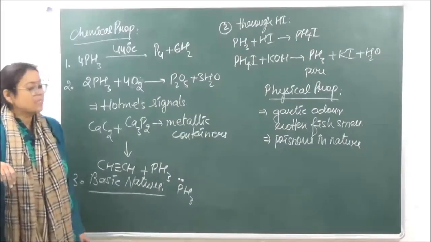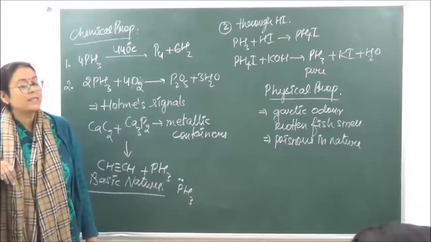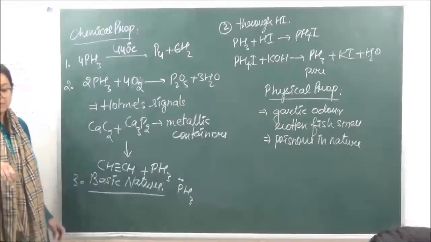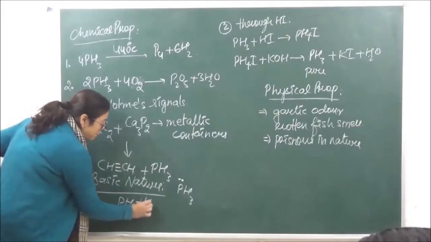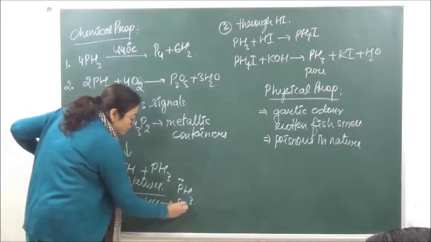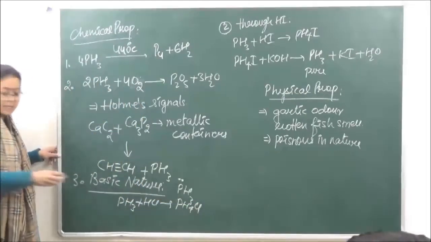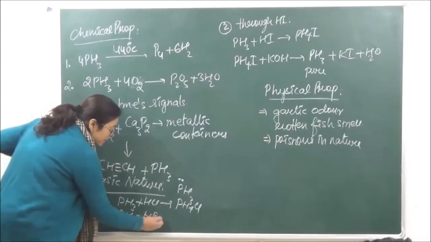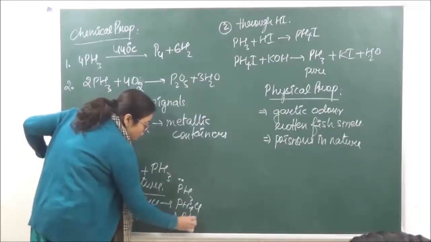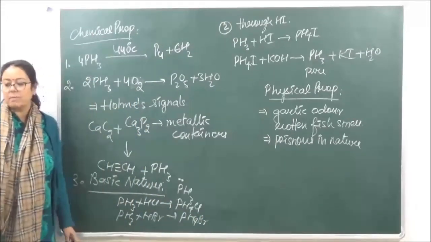If you test it with litmus, we do not get the basic character test, but still it behaves as a base as it reacts with acids to give compounds like PH4Cl, and if it is reacting with HBr, it is going to give us PH4Br. So it behaves as a very, very weak base.